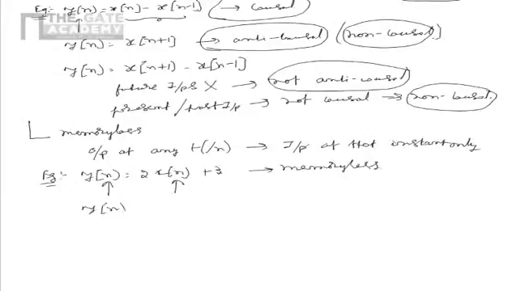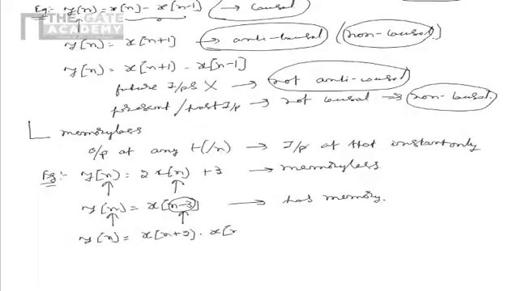Now if you take another system, y of n is equal to x of n minus 3, in this case we see that the output at any instant depends on past inputs because of the n minus 3 factor. So the system is not memoryless, hence the system has memory. Now if you take another example, y of n is equal to x of n plus 2 multiplied by x of n. In this case, the output at any instant depends on the current input and the future inputs also. So in this case, the system has memory as it depends on the future inputs.